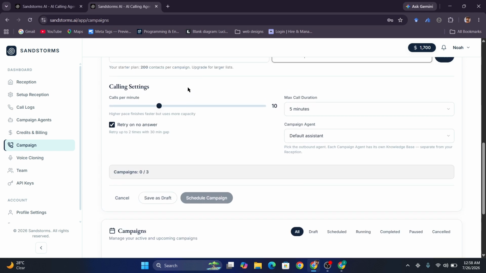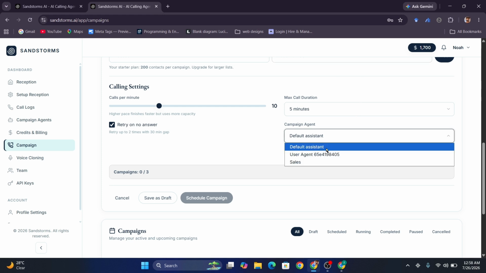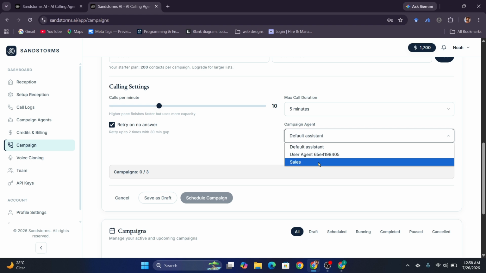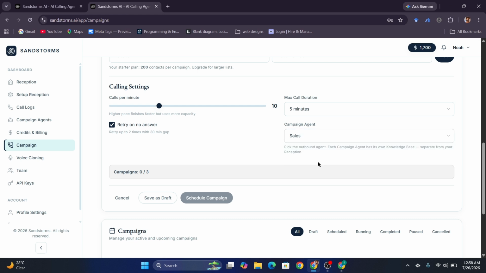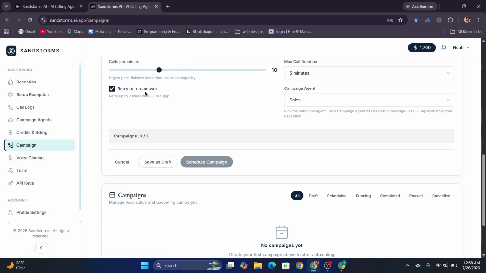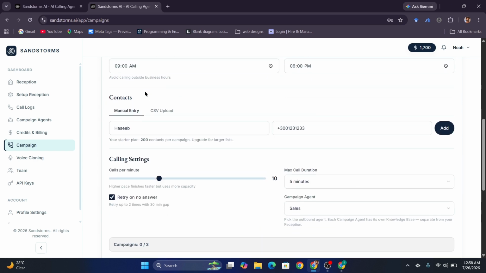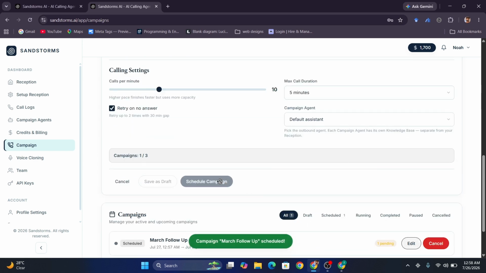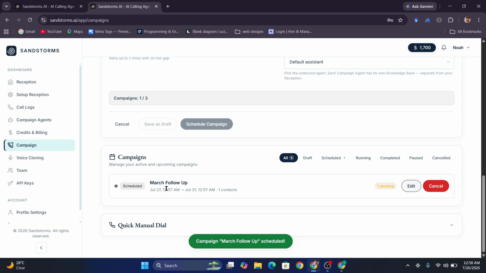You can also set up your calls per minute or maximum call duration, and here you can select the campaign agent. On the campaign agent page I just selected my campaign agent. So I select sales, then save your schedule. Here the campaign agent follow up shows.